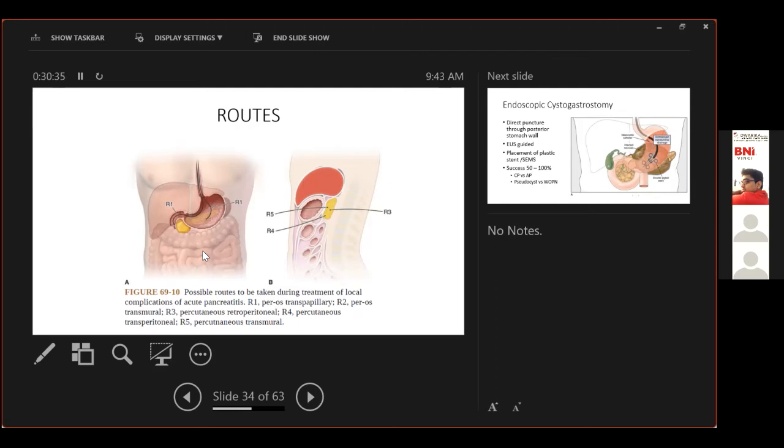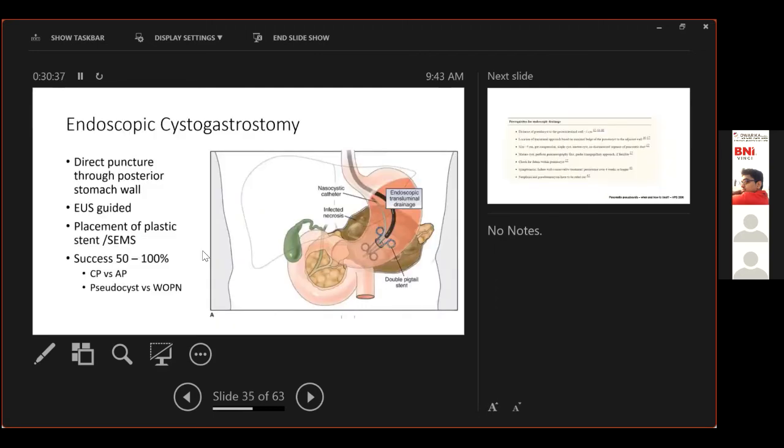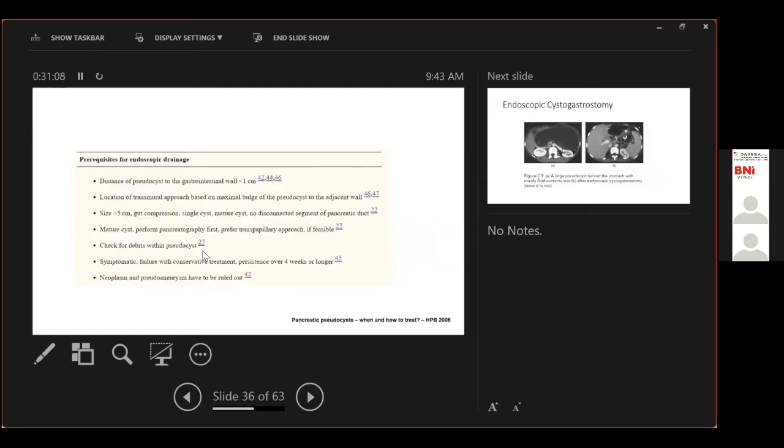Now we move on to the first one, which is the endoscopic cystogastrostomy. Endoscopic cystogastrostomy has a direct puncture through the posterior wall of the stomach. Preferably, it is EUS guided. It involves placement of plastic stents, or LAMS, as Sir has said, which is now the new modality being used. The success rate is high, depending upon the indication, chronic or acute pancreatitis, and what the contents of the cyst cavity are, whether it is necrotic or clear fluid.